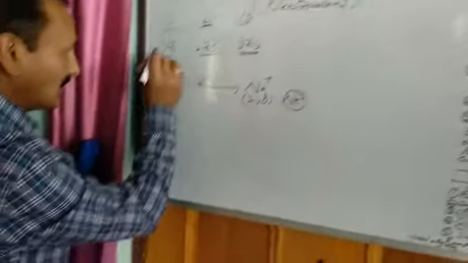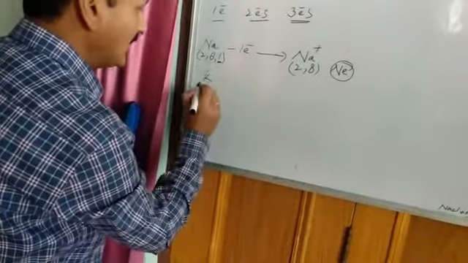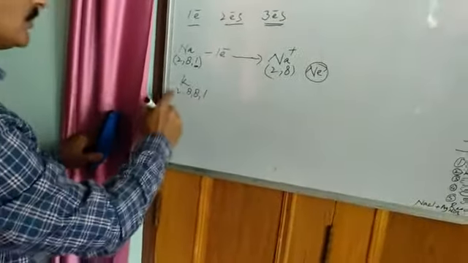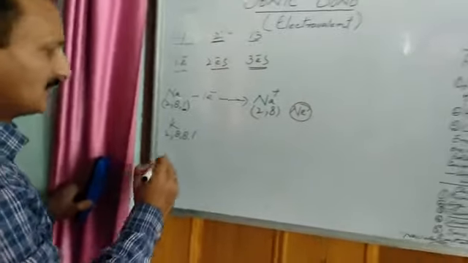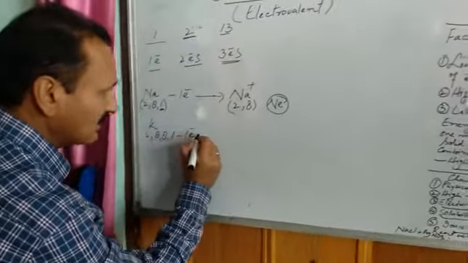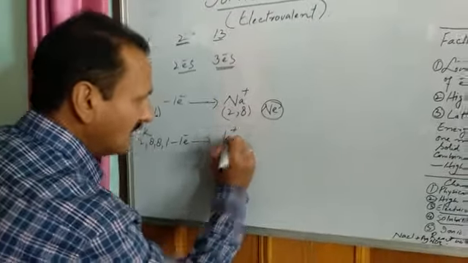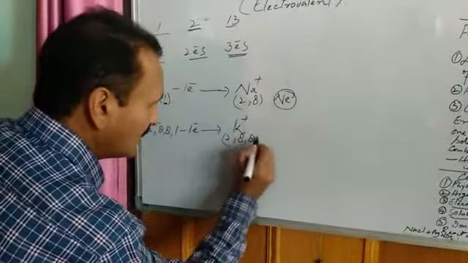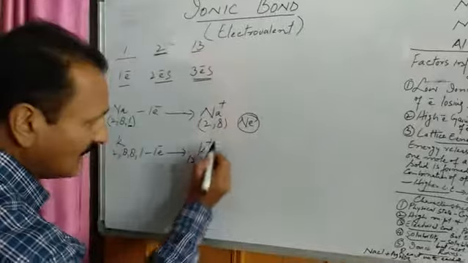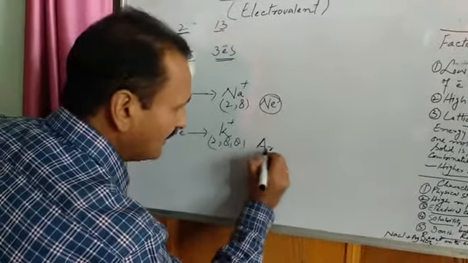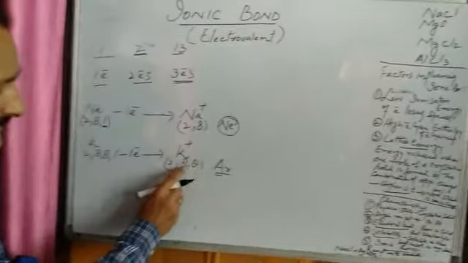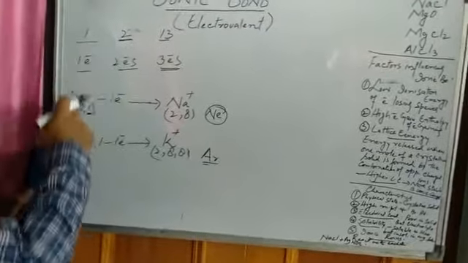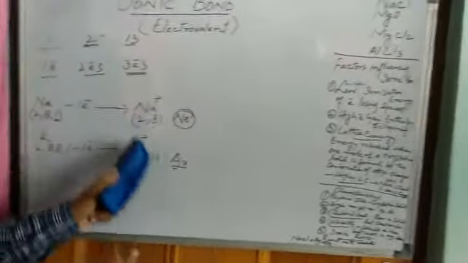Similarly, if I take potassium in the same group, that is group number 1, atomic number 19, 2, 8, 8, 1 is its electronic configuration. It will again lose its valence electron to become potassium ion. Its electronic configuration will be 2, 8, 8 because 1 electron has been lost. It acquires the electronic configuration of argon having atomic number 18: 2 plus 8, 10, 10 plus 8, 18. So this is how the elements of group 1 lose 1 electron to form cations.